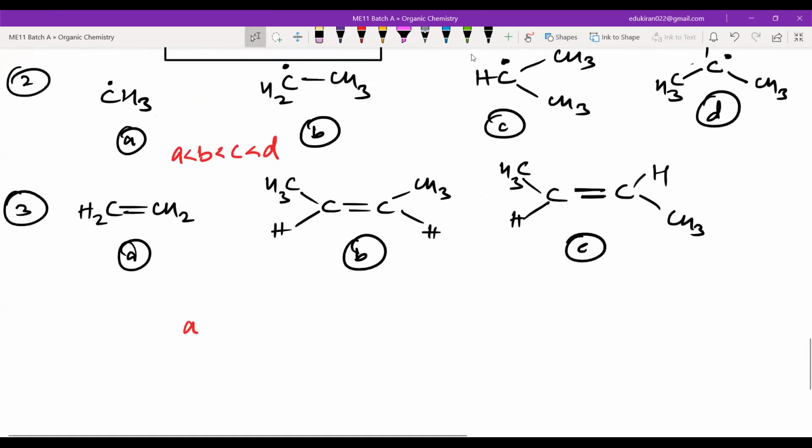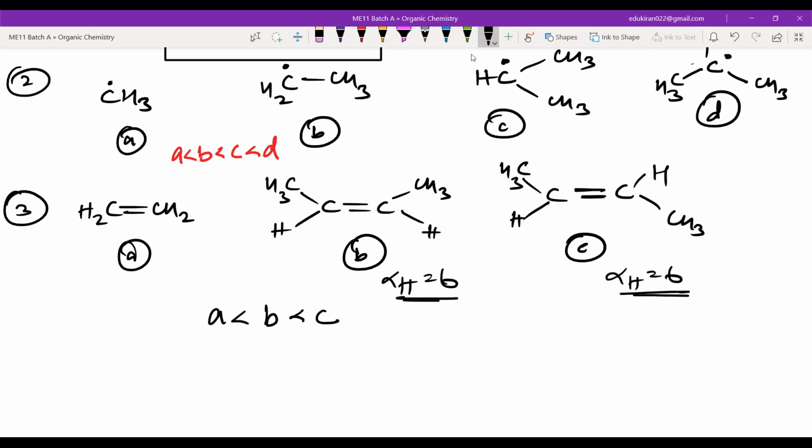Tell me what is the order? A, and after that C. B, and after that C. Why? Sir, the alpha hydrogens are the same, because B is the cis isomer and C is the trans isomer. Very good.